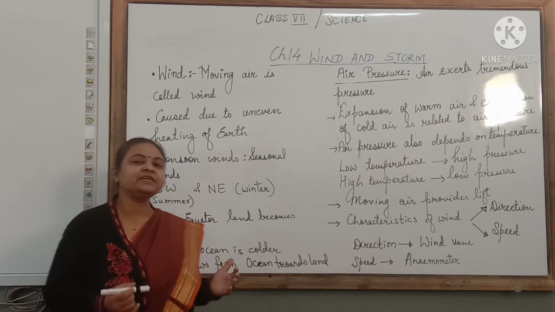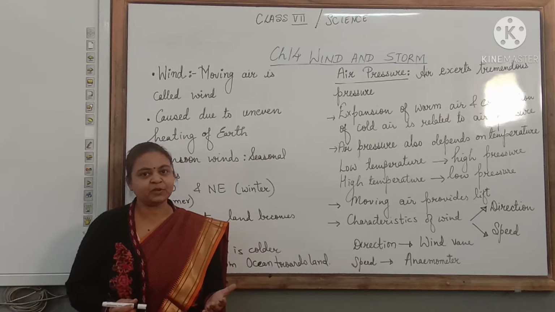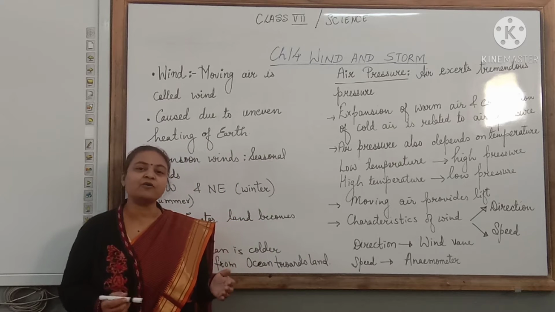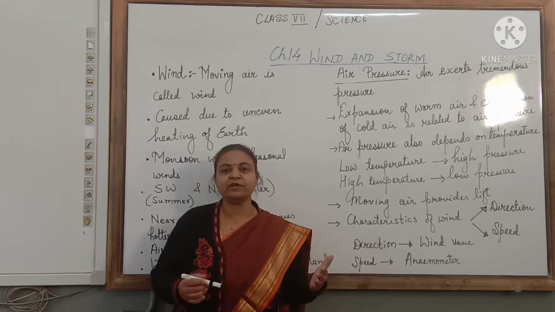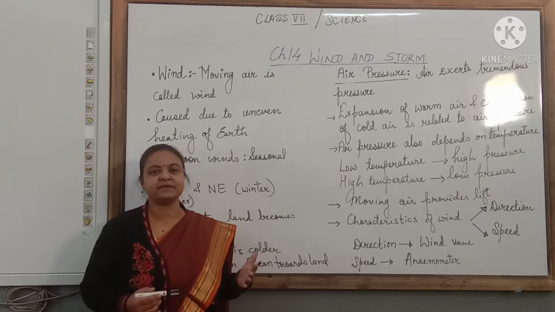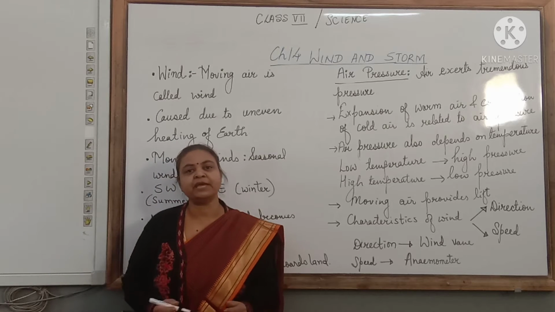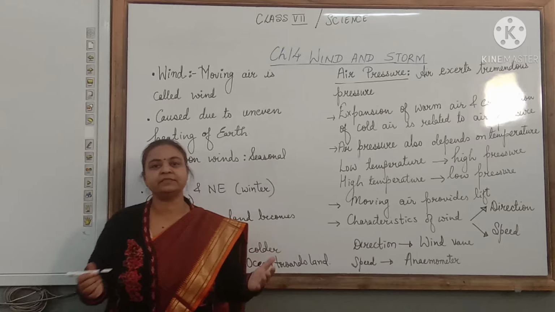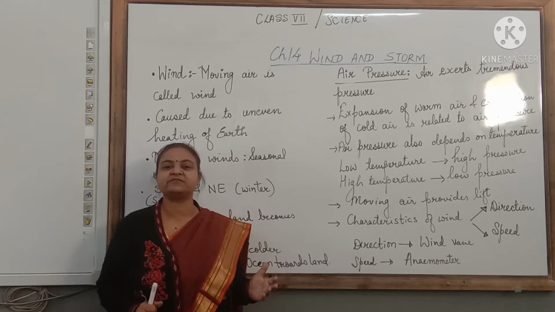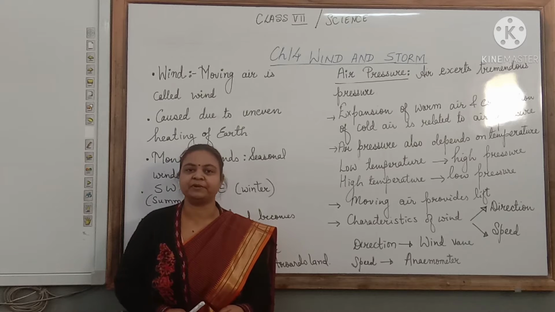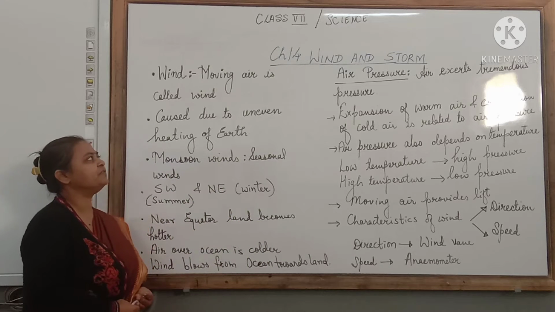Now how is this wind caused? What are the different characteristics of the wind? What are monsoon winds? How do monsoon winds bring rain to us? And what are storms? Cyclones, tornadoes, their causes, and how we can protect ourselves from the damaging effects of cyclones and tornadoes. These are the main topics which we will be covering in this chapter. So let us begin. Moving air is called wind.